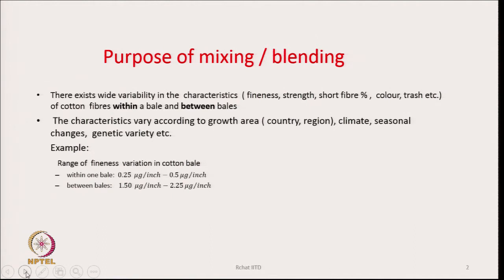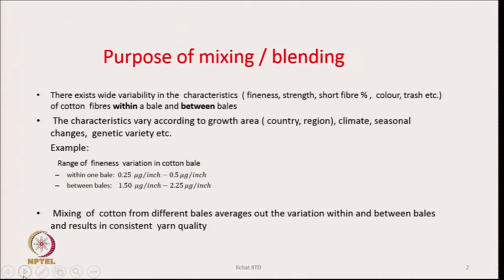It could be 1.5, 2.25, in this range it can stay. So, this range of variation is stated in this particular slide. That could be the typical range of variation within a bale and between bales.